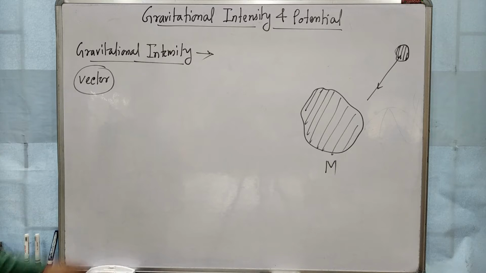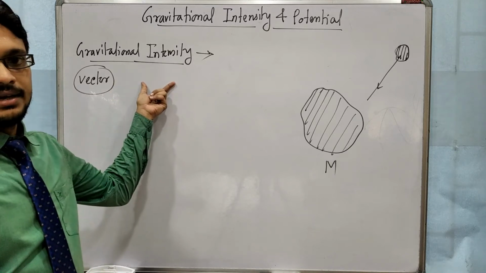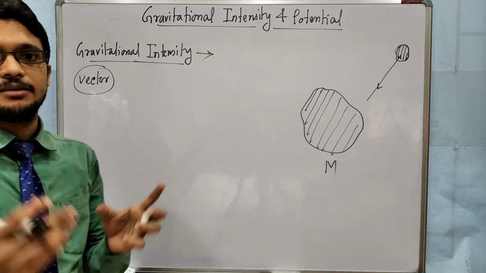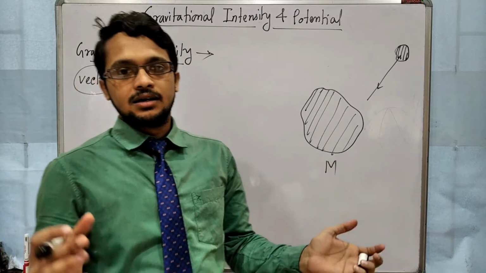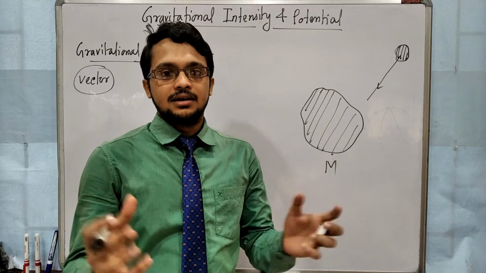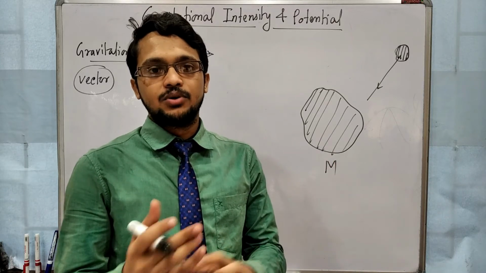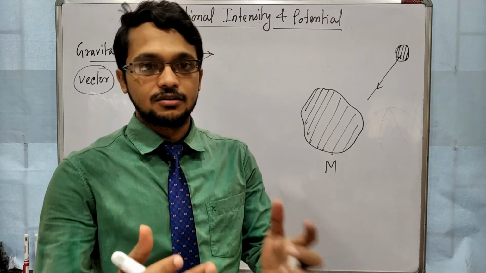So what does gravitational intensity mean? We all know that if two objects are kept at some separation, those two objects will attract each other by some force. That force is called gravitational force.